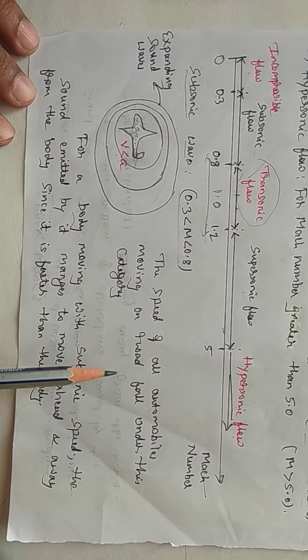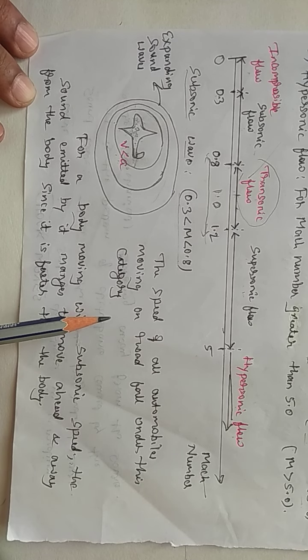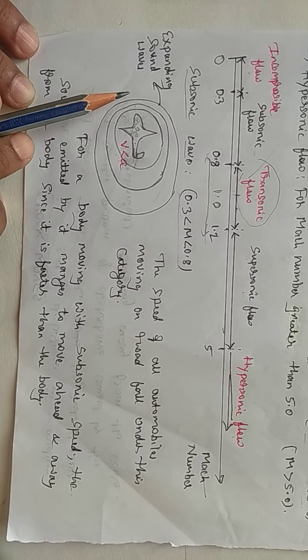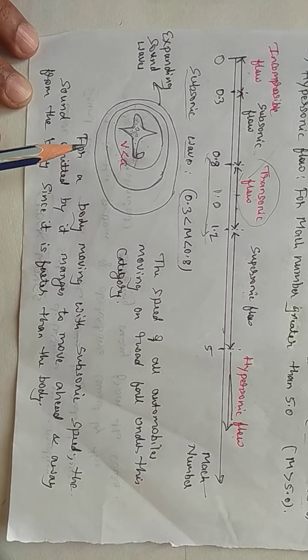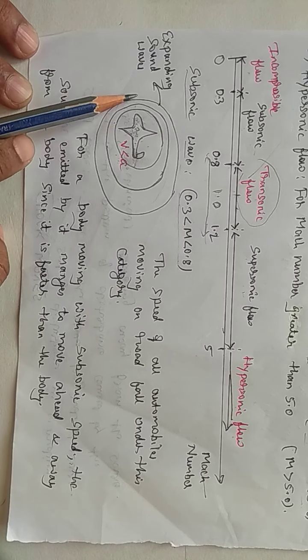Almost all the automobiles in our day-to-day life, a car, the motorbike, the train, the super speed train, fall in this category. Those are known as subsonic flow. Here V is less than A, and whenever the object is moving, its disturbance is quite ahead of the object.